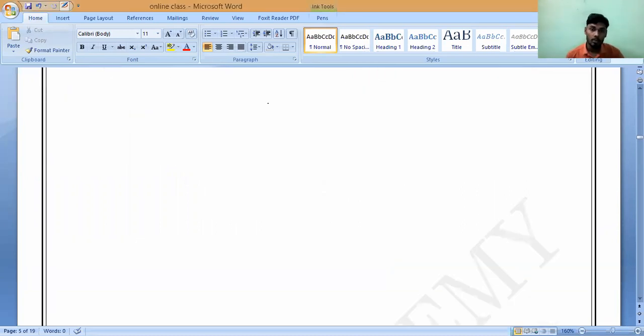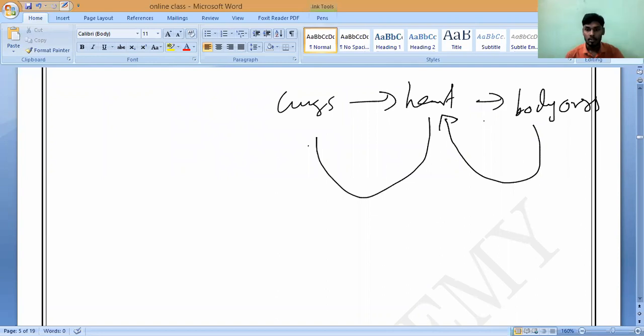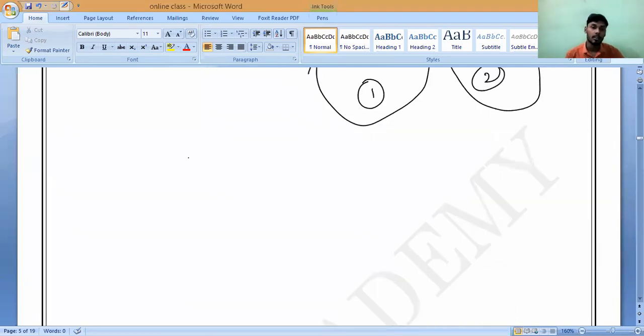Please remember, like in human beings: lungs to heart, heart to body organs, and body organs back to heart and lungs. So this is one cycle and this is the second cycle. That is why this is called double circulation only. Do you all understand? So this is all about blood circulation, single circulation, double circulation and their examples.